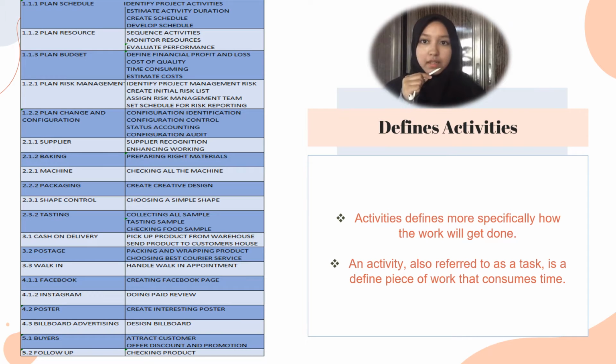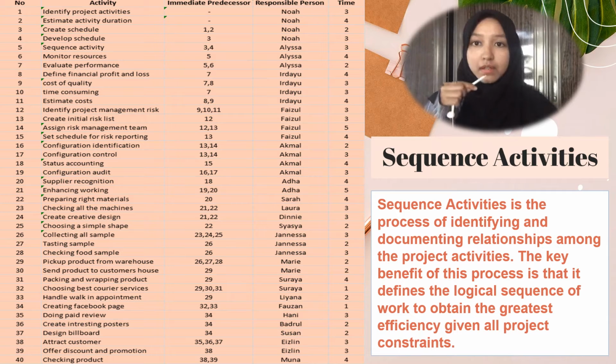As you can see, we have defined all the activities in our project. All these defined activities we have referred to our WBS. I will take one example, plan schedule. Plan schedule is from our WBS. So from the plan schedule, we have defined 4 activities, which are identify project, estimate activity duration, create schedule, and develop schedule. Now, let me move to sequence activities.